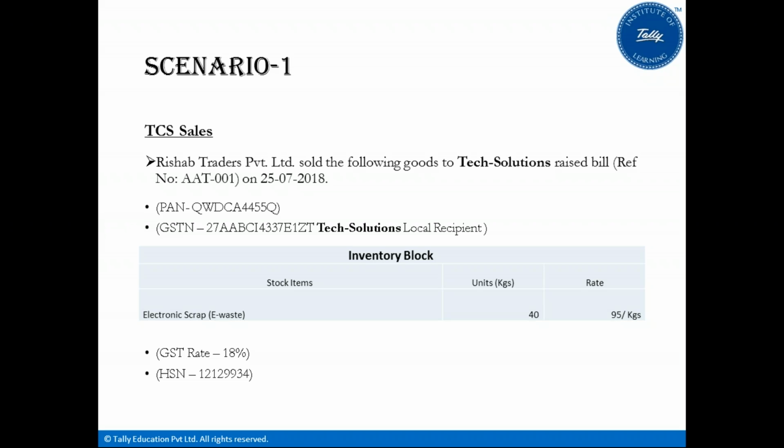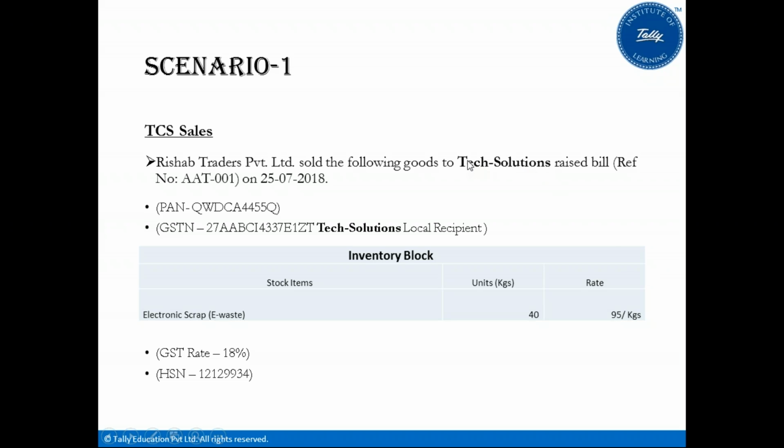Now, Rishabh Traders Private Limited sold the following goods to Tech Solution, raising a bill with a reference number on 25th July 2018. These goods come under the tax collection at source list, so we charge TCS, tax collected at source. So how do we make this entry in Tally.ERP9? Let us see a normal sale for a particular stock that falls under the TCS list.